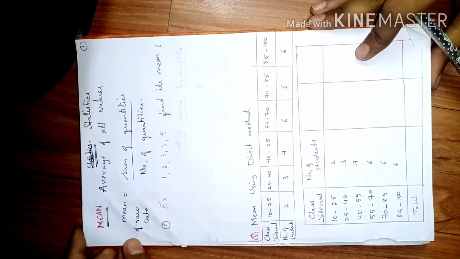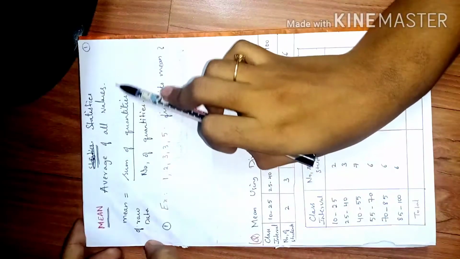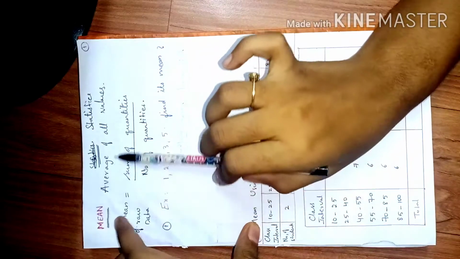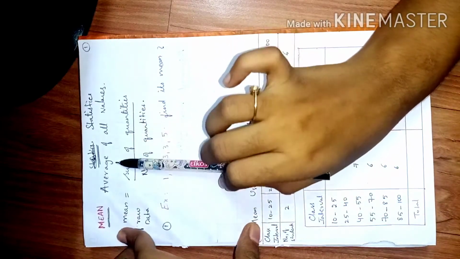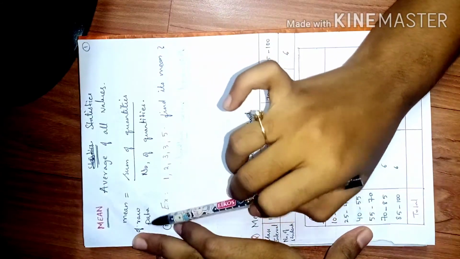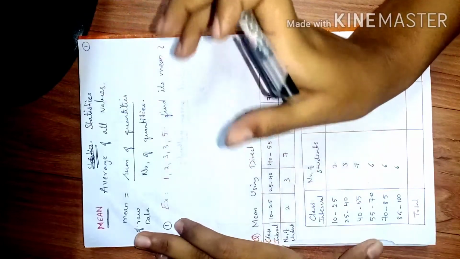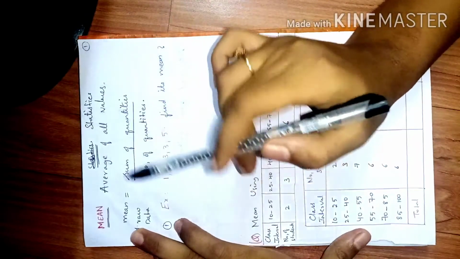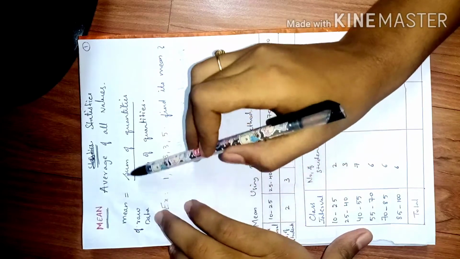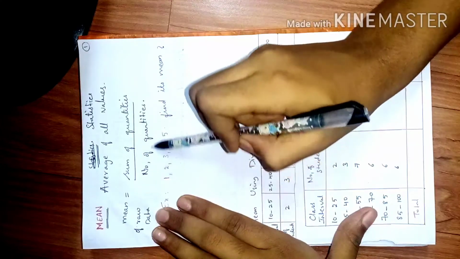So first let's start with mean today in this video. What is mean? Average of all values is nothing but mean. So whichever values I collect, whenever I find the average of them, that particular value is called the mean. I have different kinds of data. Sometimes we have raw data, sometimes we have data of intervals. For raw data, the formula to find the mean is sum of quantities divided by number of quantities.